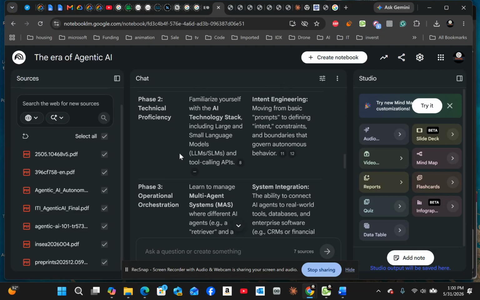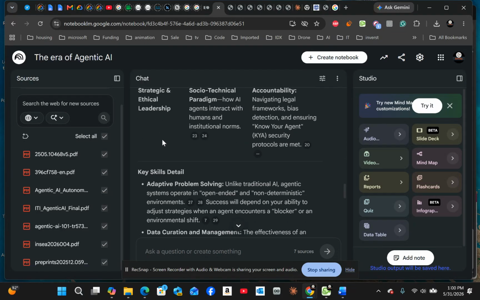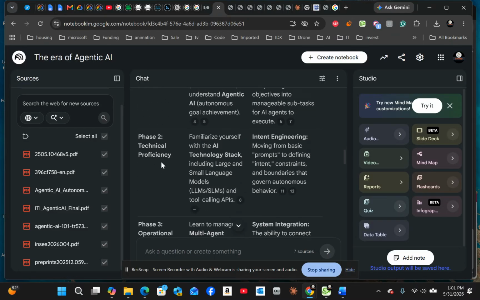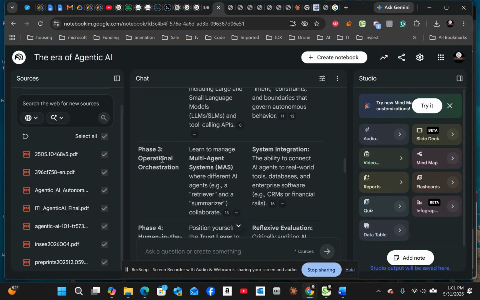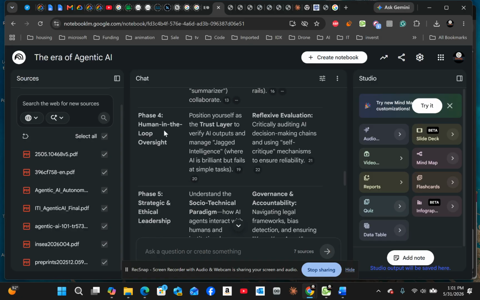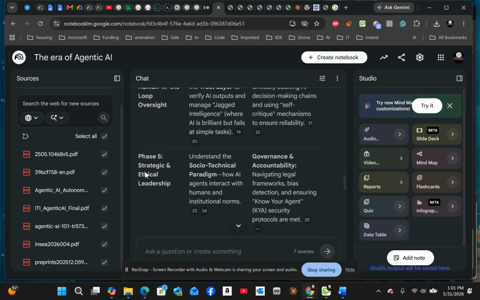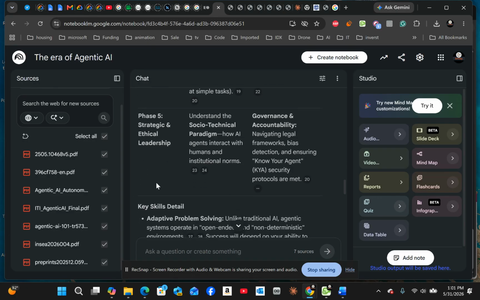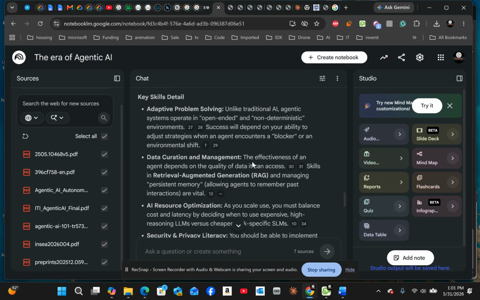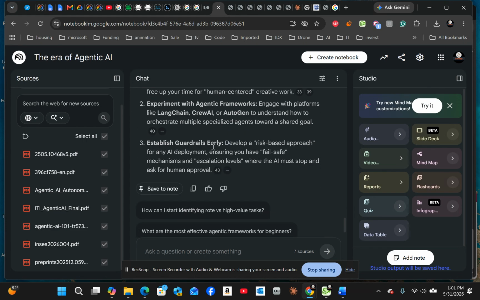So then it gave me phase two, phase three, phase four, phase five. So those are all the steps that I need. Foundation, technical proficiency, operational orchestration, human-in-the-loop oversight, and then strategy and ethical leadership. So those are the steps that I need to be proficient and successful in the era of AI. Then key skills details: it went ahead and gave me the description of all the details that I need.